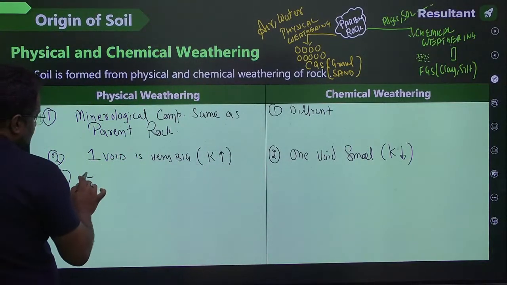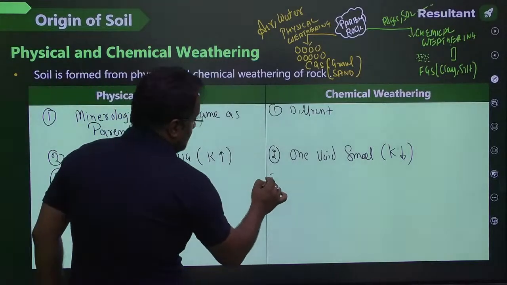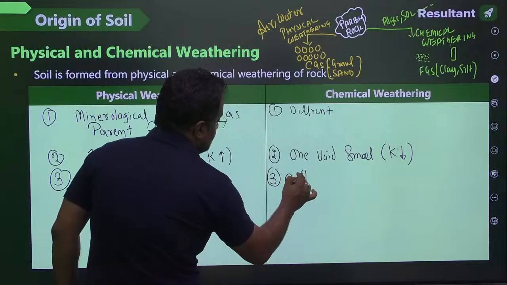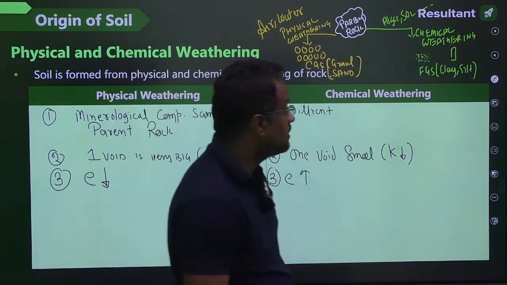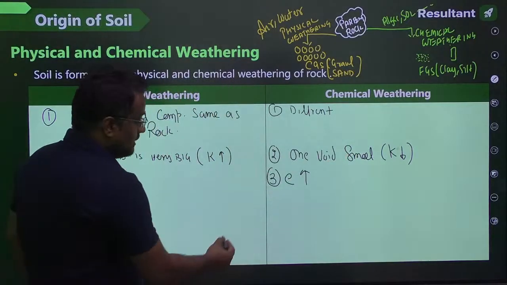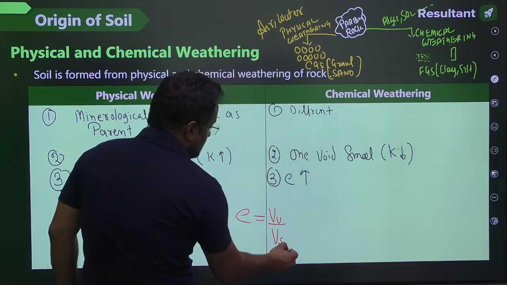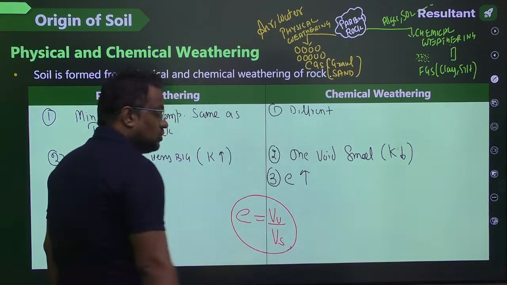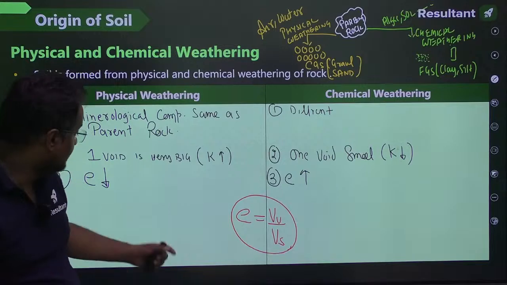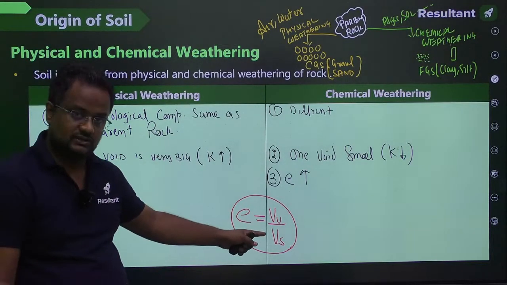Now here guys, there is a term void ratio. Void ratio is less here. It is very big here. Oh sir, what is void ratio? You just told that voids are small. Guys, void ratio is volume of voids by volume of solid. But sir, you told us that the void is big here. Guys, this is volume of voids.